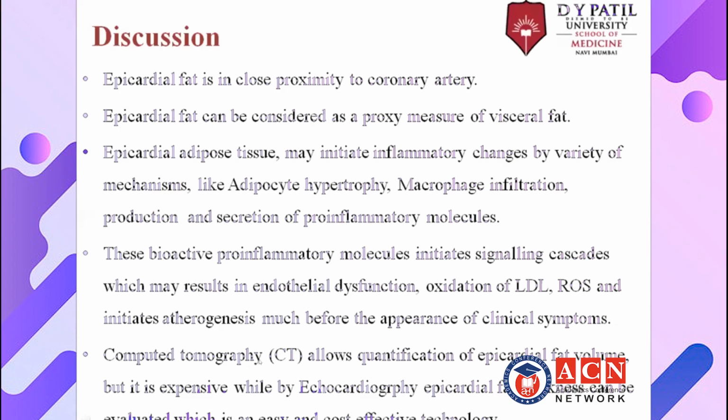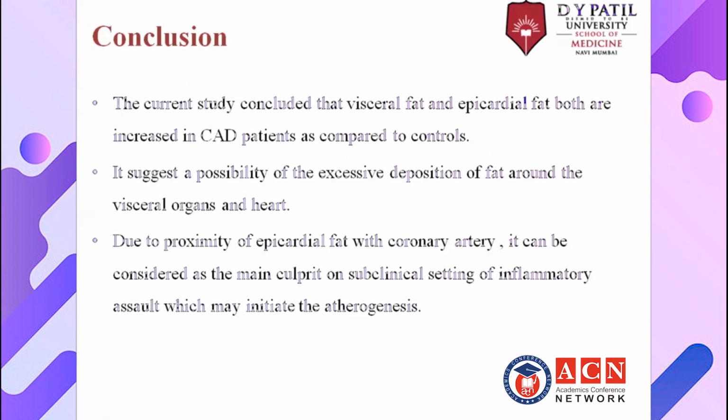Computed tomography allows quantification of the epicardial fat volume, but it is expensive, while by echocardiography, epicardial fat thickness can be evaluated, which is easy and cost-effective. And the conclusion is that the current study concluded that visceral fat and epicardial fat are both increased in CAD patients, as we have seen in the results, as compared to control.